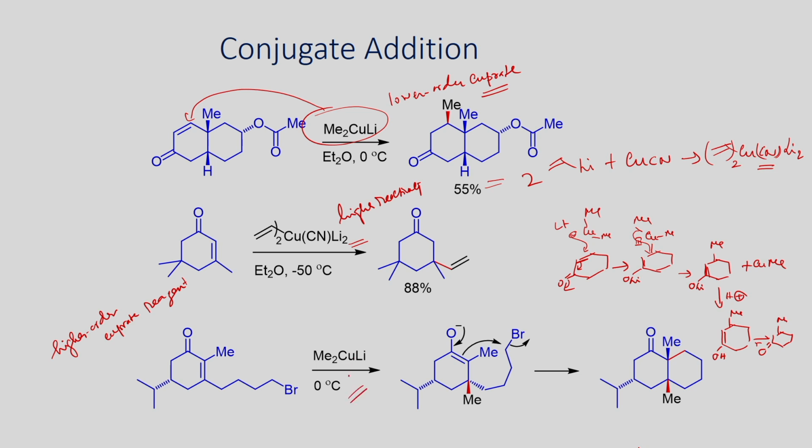Another example here, again the reaction of this cuprate with this alpha beta unsaturated ketone. After the reaction you will have this enolate, which in situ undergoes a nucleophilic substitution. This is a good leaving group, and nucleophilic substitution gives this bicyclic ketone as the product. So, these are the basic examples. These reactions have been well explored now.